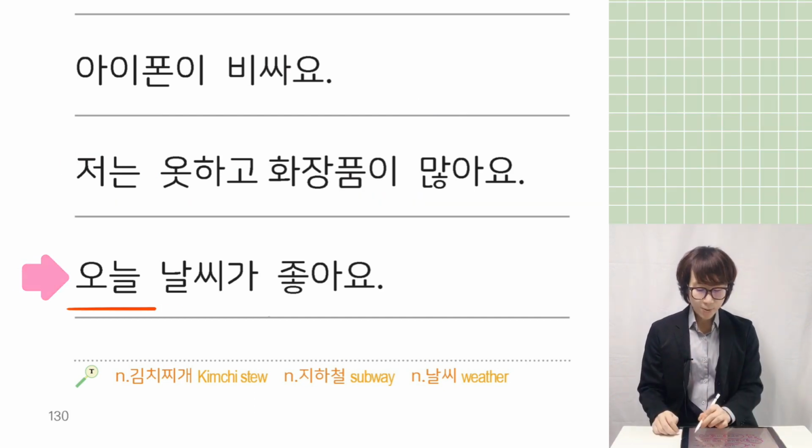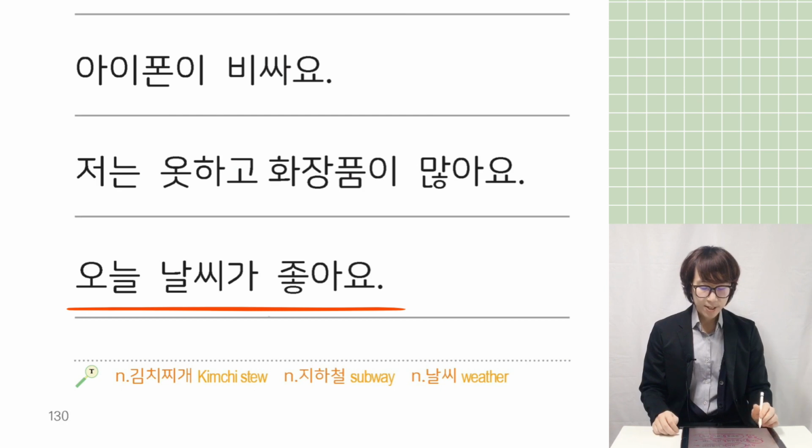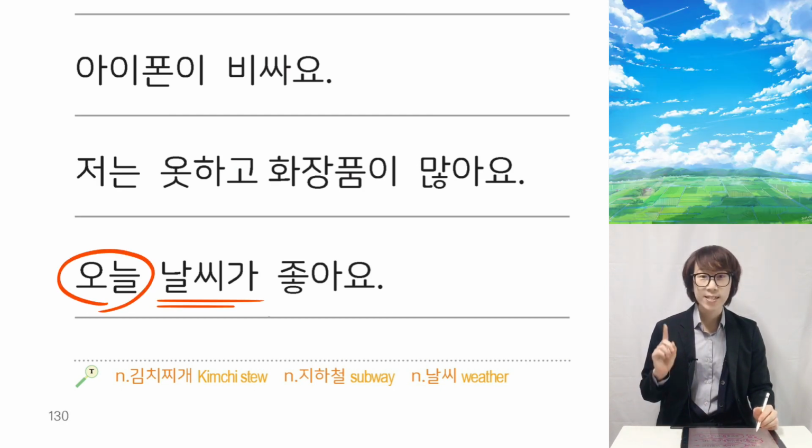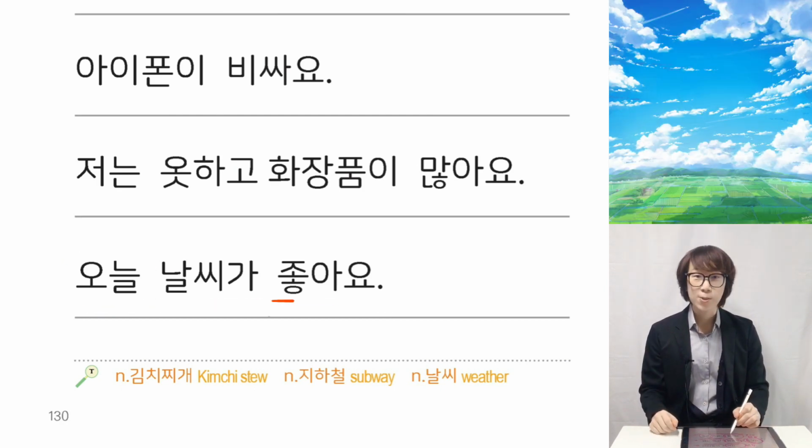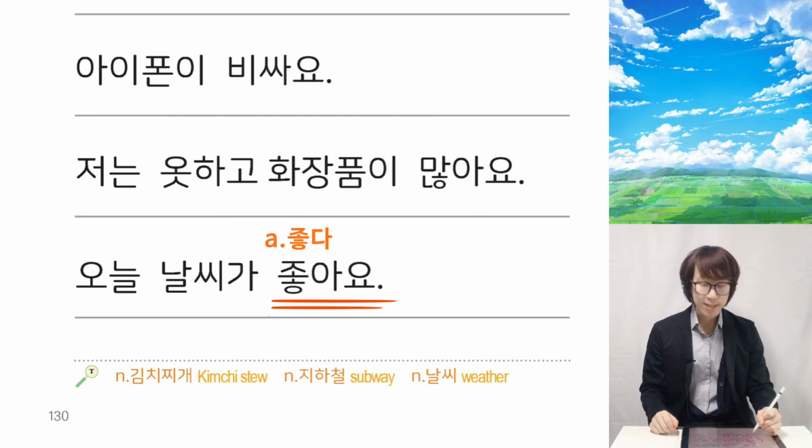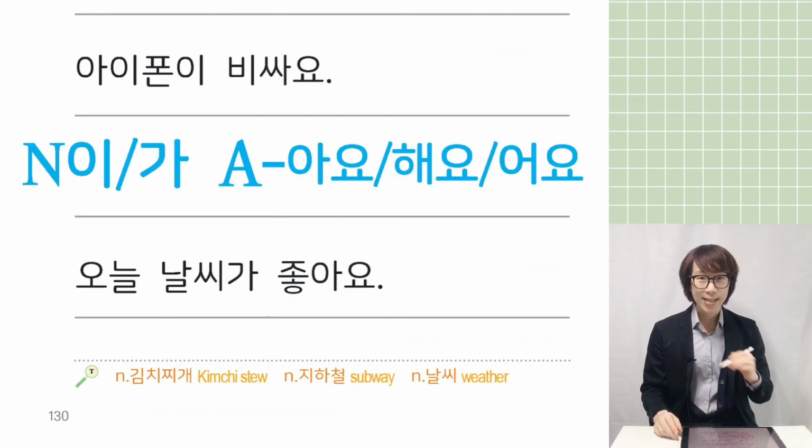Next sentence. 오늘 날씨가 좋아요. 오늘, today, 날씨가, the weather, 좋아요. Original adjective is 좋다, which means good or like. So the weather is good today. So how do you think about the adjective?